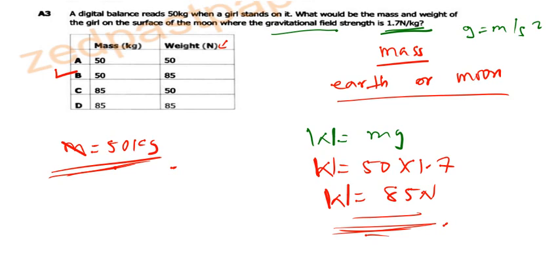The most important thing that I want you guys to understand is that the mass does not change whether the person is on Earth or on moon. The mass that we're going to be given is going to be the same wherever you go. The only thing that is going to change is g, the acceleration due to gravity or gravitational field strength. Okay, so now using this information, I believe you can answer different questions under the same subtopic.